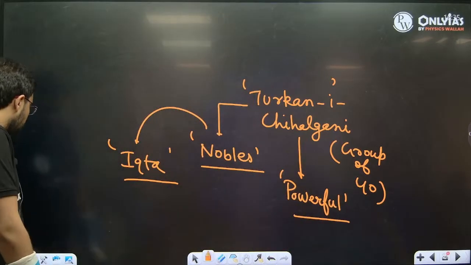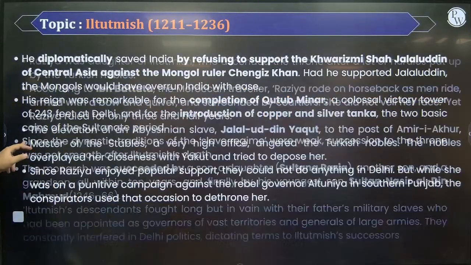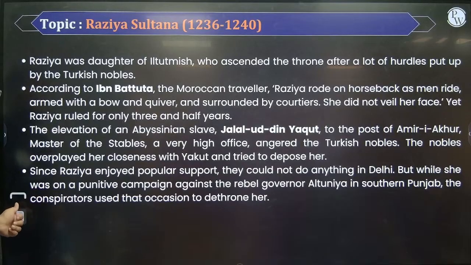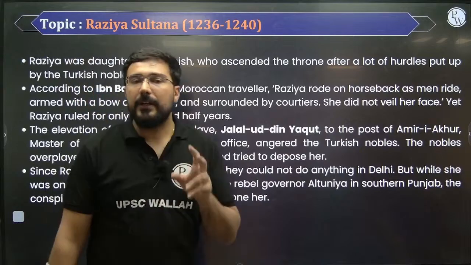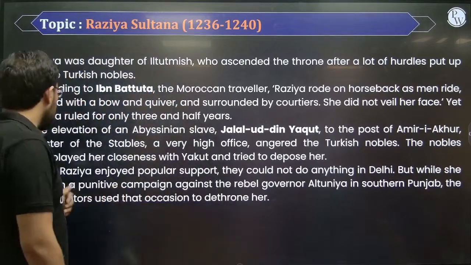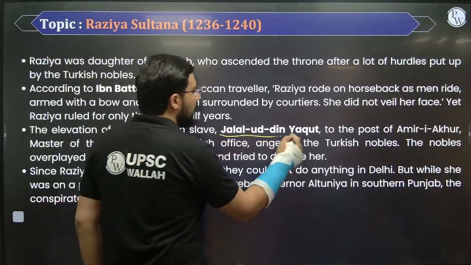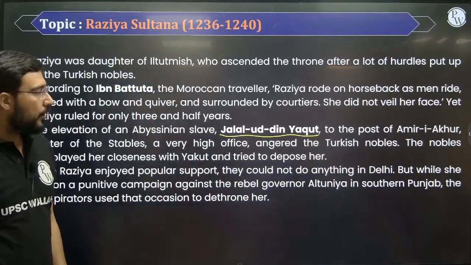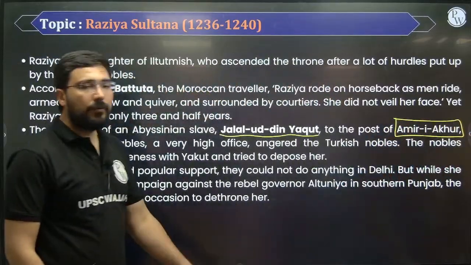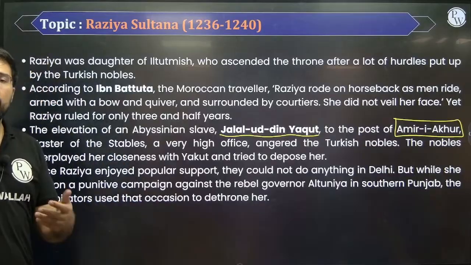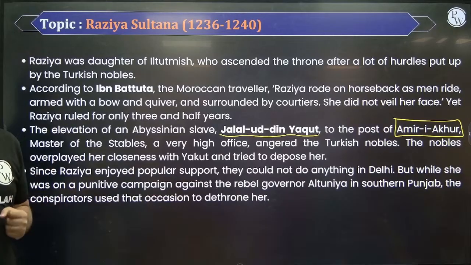So that's why one of his sons was put on throne, but finally Razia Sultan was able to come to power. All right, and she was someone who behaved like a very independent person. But there was one major mistake which was done by her. She appointed Jalaluddin Yakut. उनको एक पोस्ट दिया गया आमिर खूर, मीन्स सुपरिटेंडेंट ऑफ रॉयल स्टेबल. वही स्टेबल बहुत इंपॉर्टेंट हुआ करते बिकॉज हॉर्सेस वर वेरी इंपॉर्टेंट पार्ट ऑफ द कैवलरी एट दैट पॉइंट ऑफ टाइम.